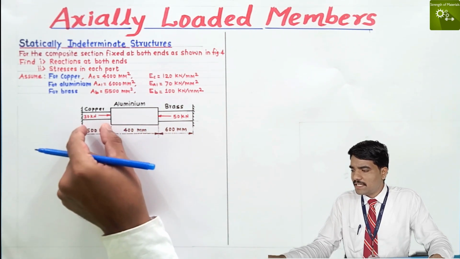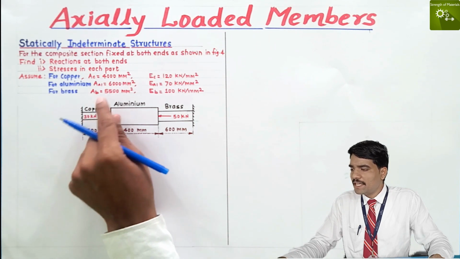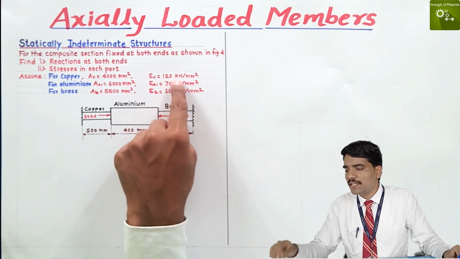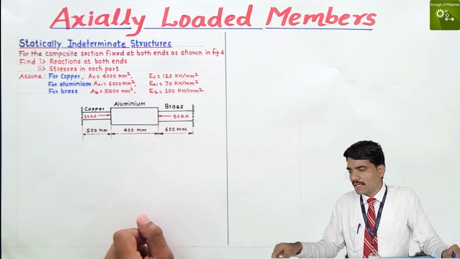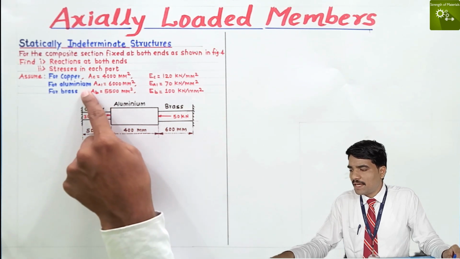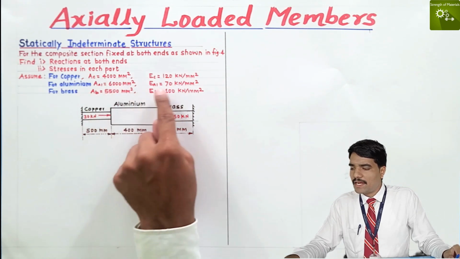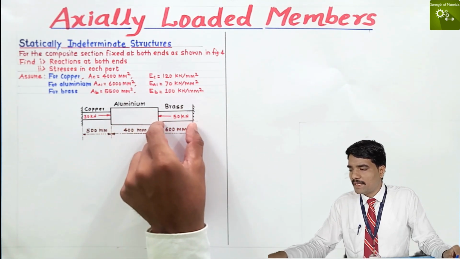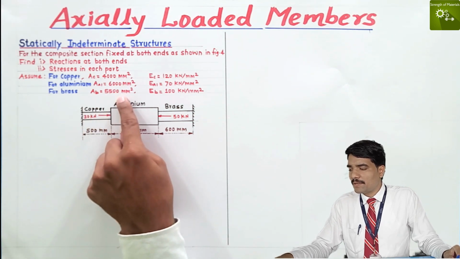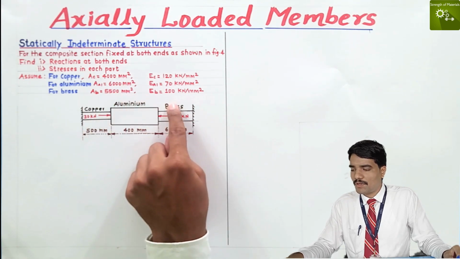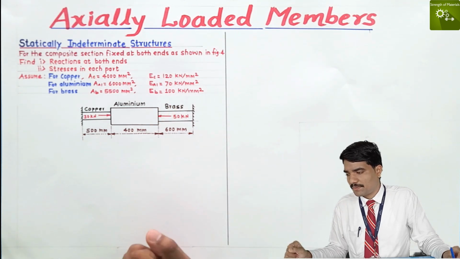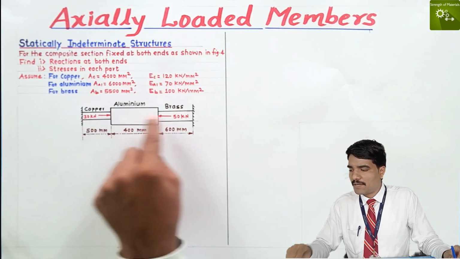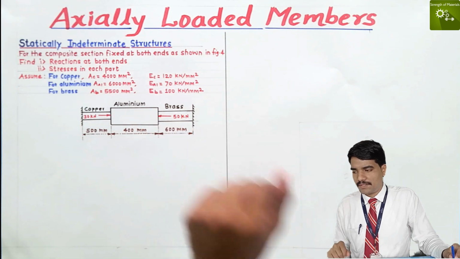The first part is made of copper. Its area is 4000 mm square and its modulus of elasticity is 120 kilonewton per mm square. The second part is made of aluminium, having area 6000 mm square and modulus of elasticity 70 kilonewton per mm square. The third part is made of brass, having area 5500 mm square and modulus of elasticity 100 kilonewton per mm square. So we have to find out the reactions at both ends and the stresses in each part.